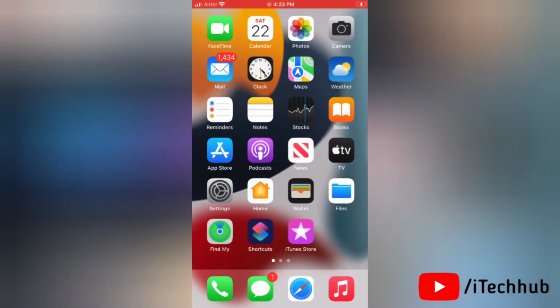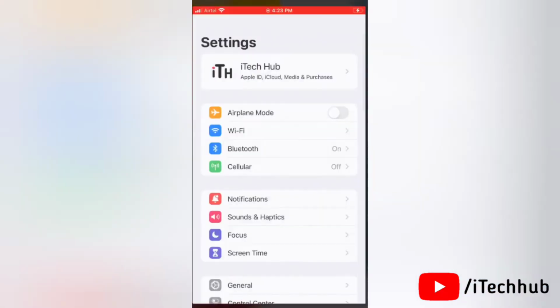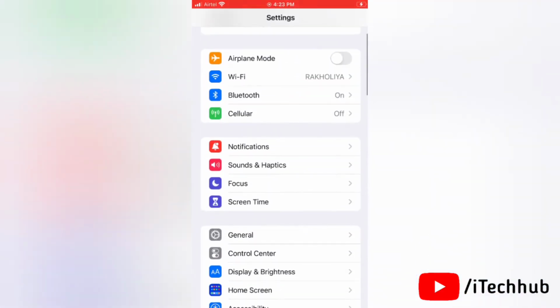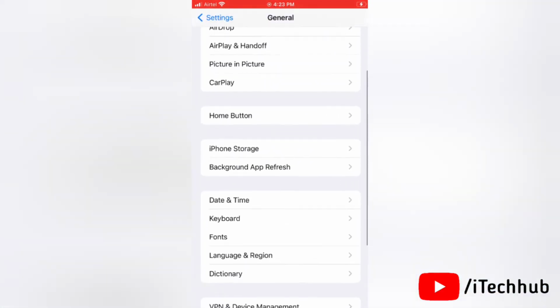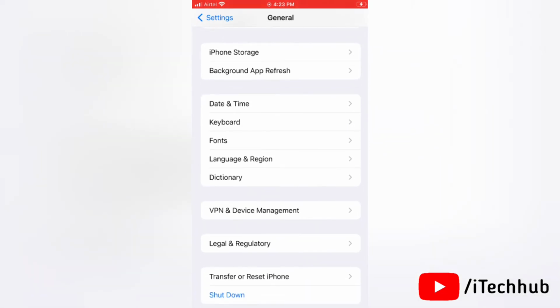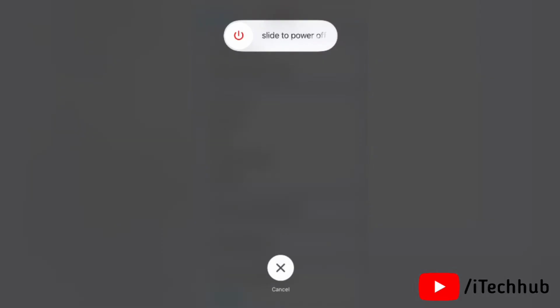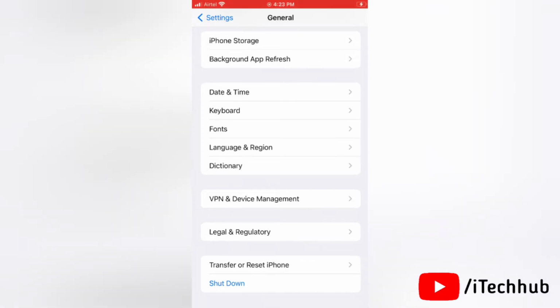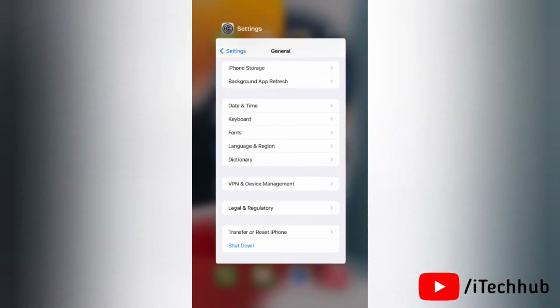Fifth solution is restart your iPhone. To restart your iPhone, first of all go to settings. Then here tap on general. Scrolling down and tap on shutdown. Now drag the slide to power off slider to turn off your iPhone. Then wait for a few seconds and then turn it back on.